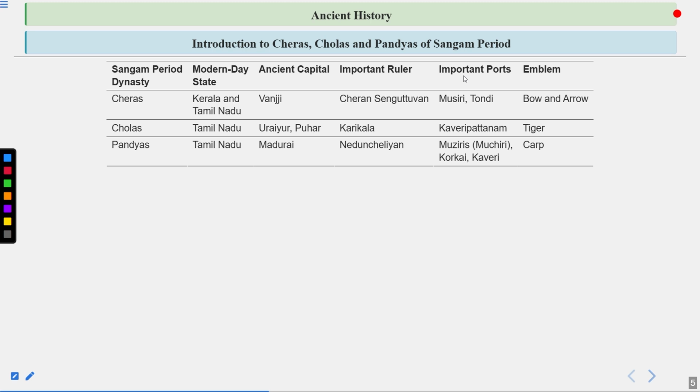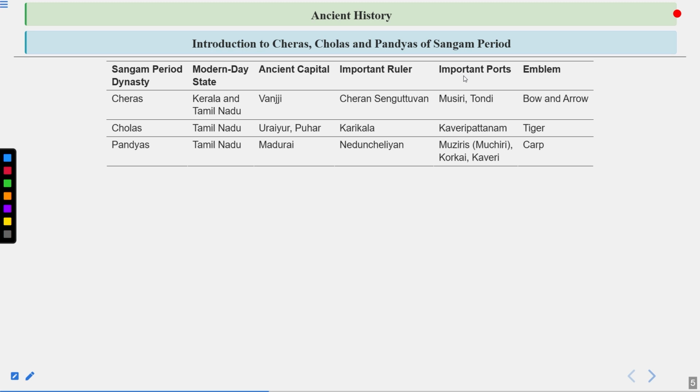So first one is Cheras. So modern day state is Kerala and Tamil Nadu, and ancient capital was Vanji. If we talk about the important ruler, so important rulers were Cheran Senguttuvan, and important ports were Musiri, Tondi. And if we talk about the emblems, so emblems were bow and arrow.